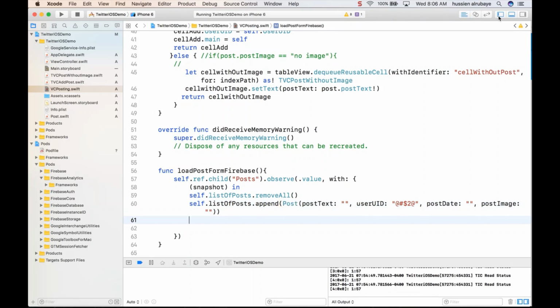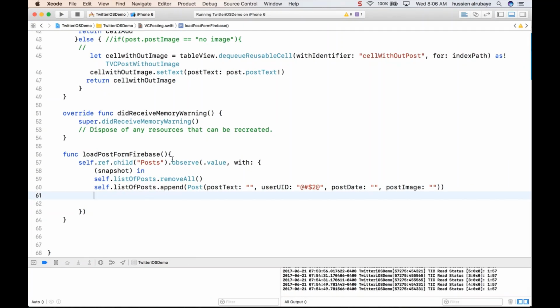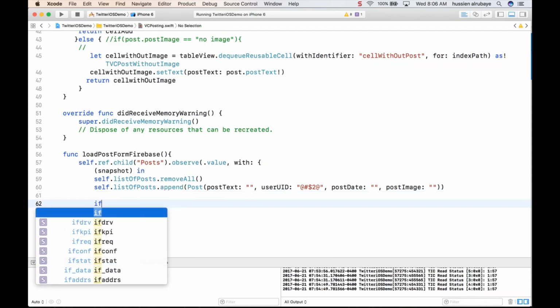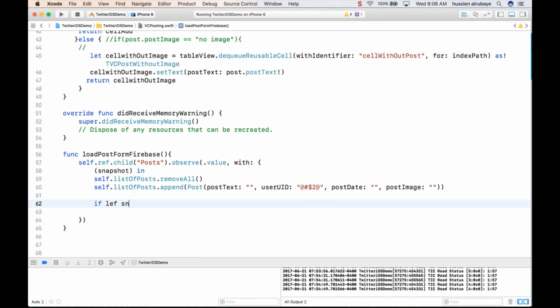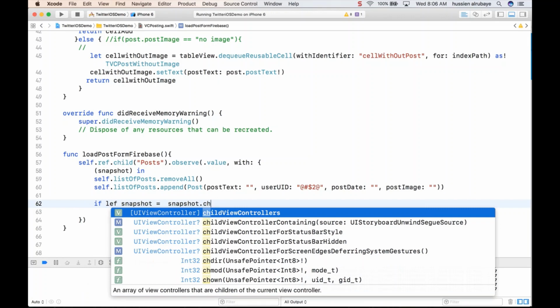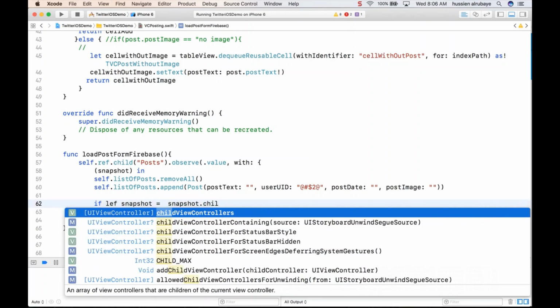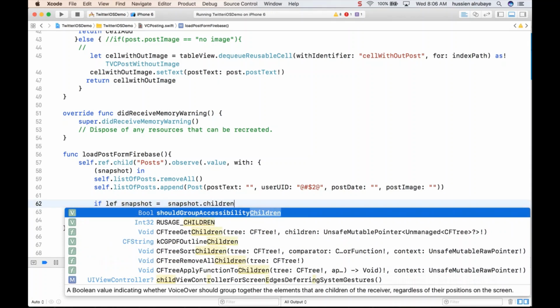So how do I do this process for reading all these nodes? I say, okay, let snapshot be equal to snapshot dot children. So all the children. Hey, children, hopefully you work.